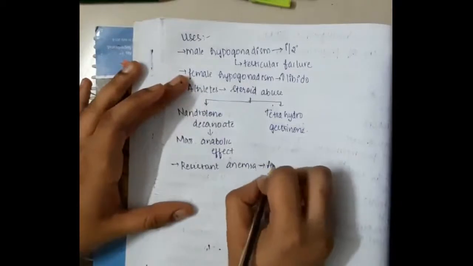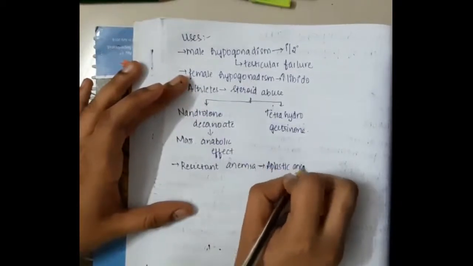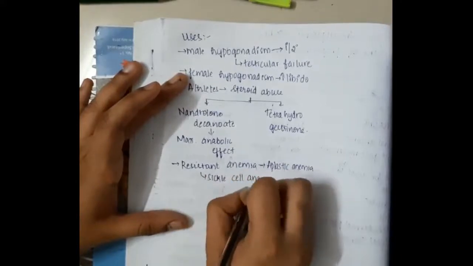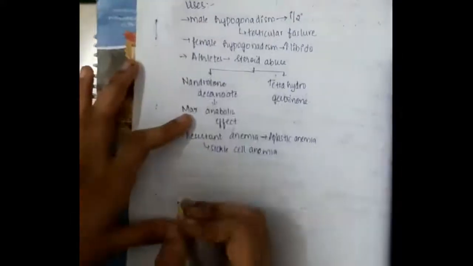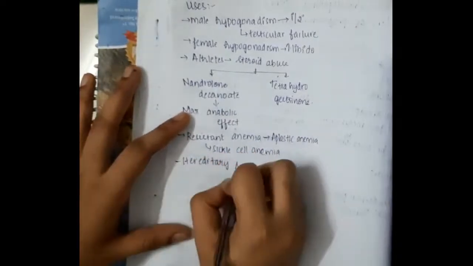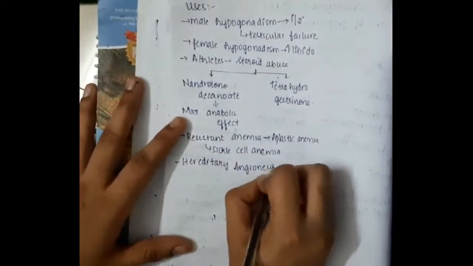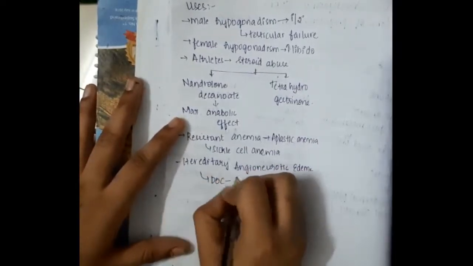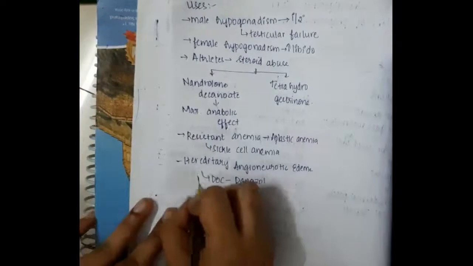It can also be used in resistant anemia, that is aplastic anemia, or in sickle cell anemia. In both these anemias, there is wasting. Because of the anabolic effect present in these testosterone analogs, we can give them. But these are now replaced by erythropoietin.